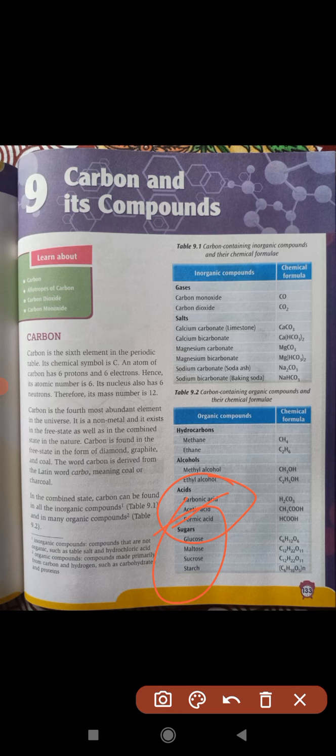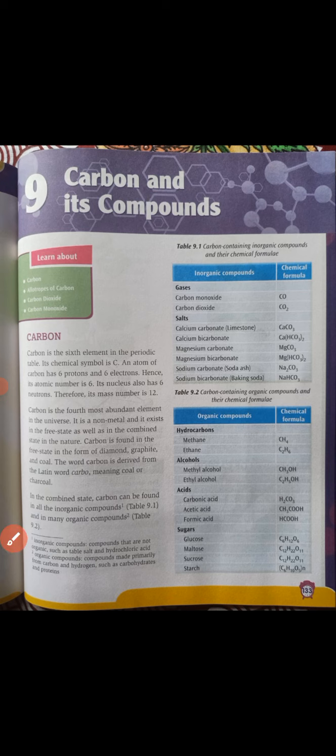Sugar, you know, comes from the sugar plant. Maltose, sucrose, starch. Starch is prepared by the tree during photosynthesis. Glucose is also produced. So these are called organic. These are the forms of carbon in the combined state, inorganic and organic.